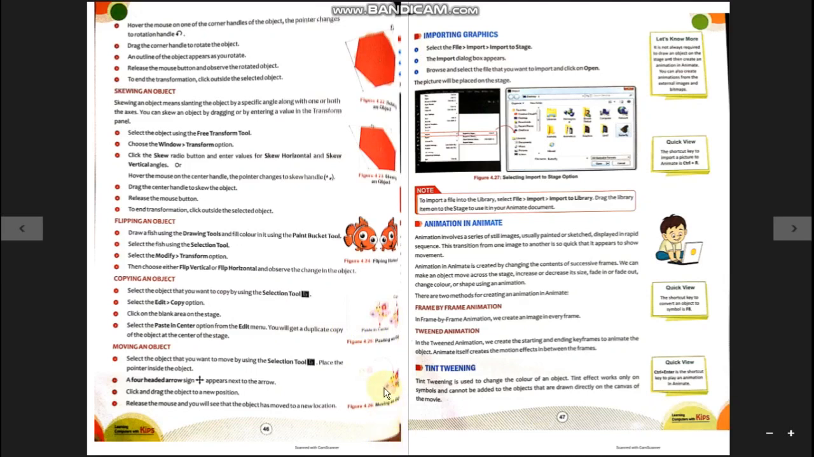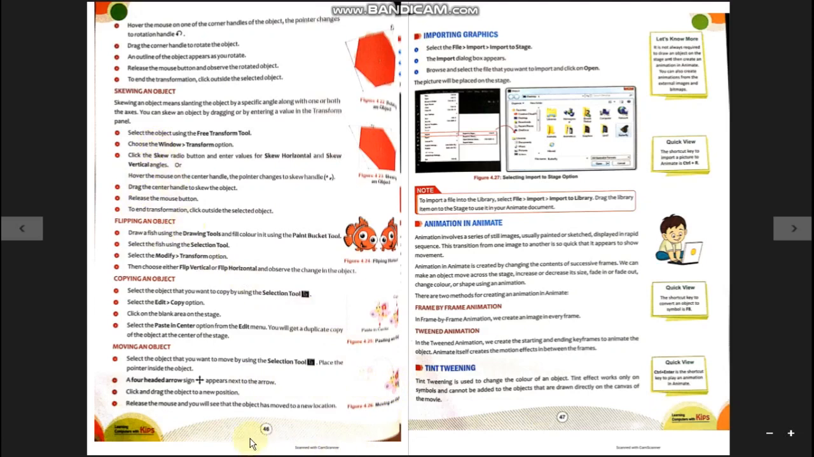Moving an object means shifting the location of the object from one point of a stage to other point of a stage. Suppose like from here to here. So this is called moving of the object. So for that, just select the object and put your mouse pointer over to the object and drag it wherever you like to set it and release the mouse button.